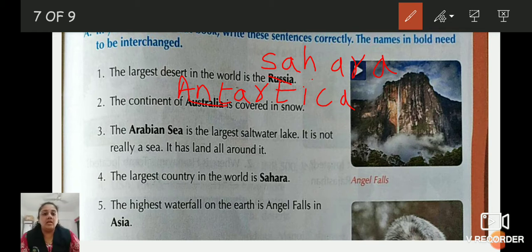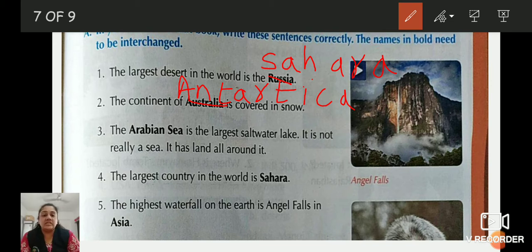Antarctica. The continent of Antarctica. Third number: the Arabian Sea is the largest saltwater lake. It is not really a sea, it has land all around it. Now children, do you know the Arabian Sea? So is it considered the largest saltwater lake? No. It is not really a sea, but it has land all around it. So what will that be?